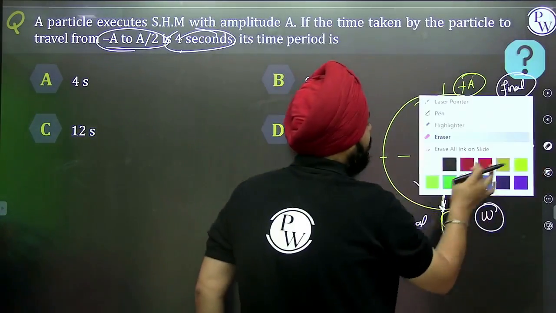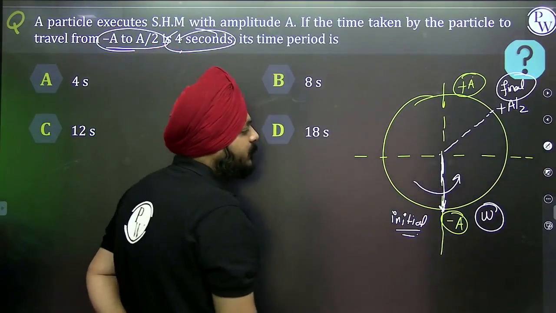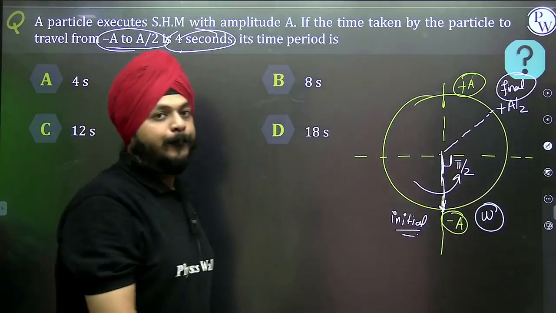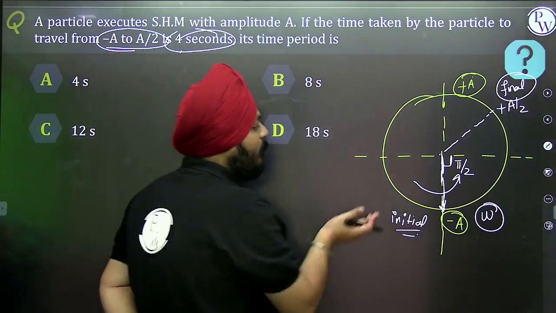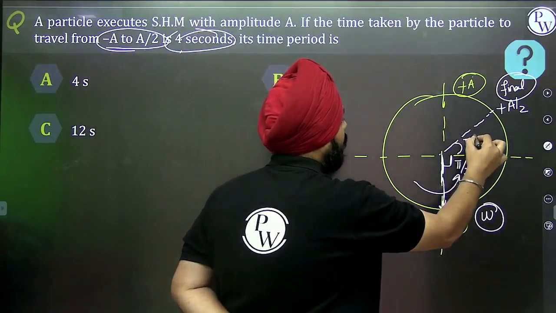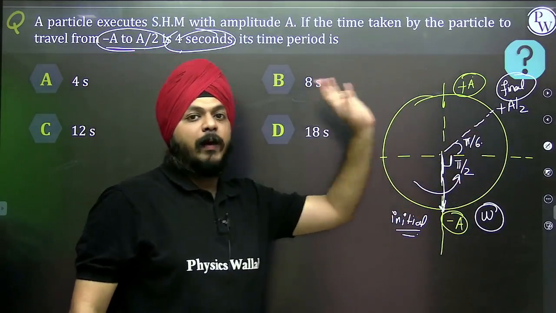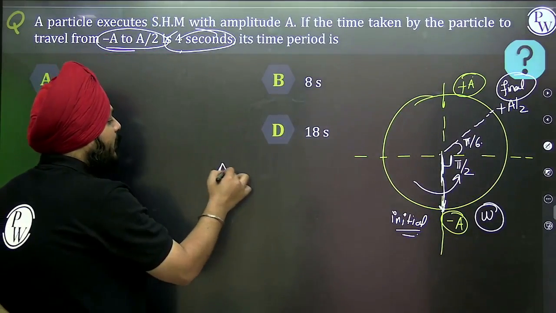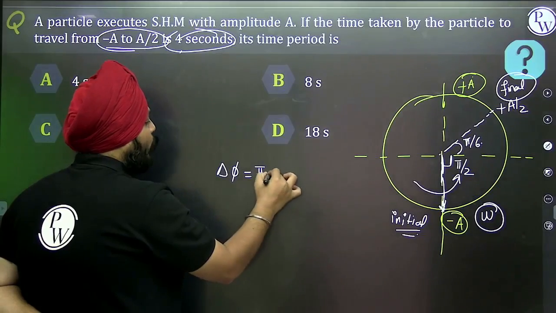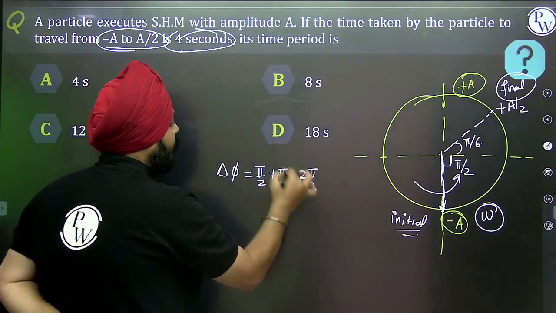What is the phase difference? Just always calculate the phase difference between these 2 points. This is pi by 2, right? Okay, always move in the anti-clockwise direction, right? This will be pi by 6, right? One is pi by 2 and second is pi by 6. What is the actual phase difference? The phase difference between the initial point and final point will be pi by 2 plus pi by 6. So that will be equivalent to 2 pi by 3.